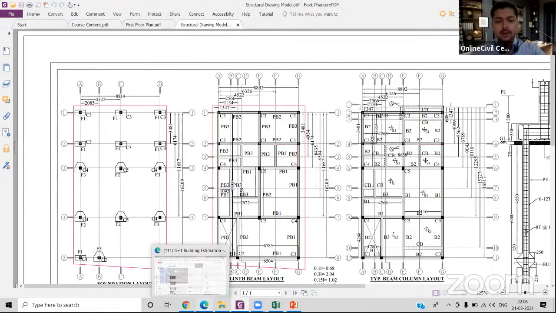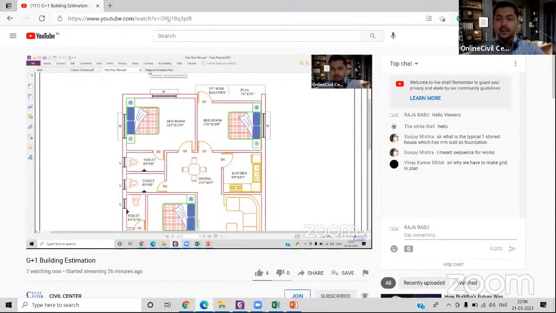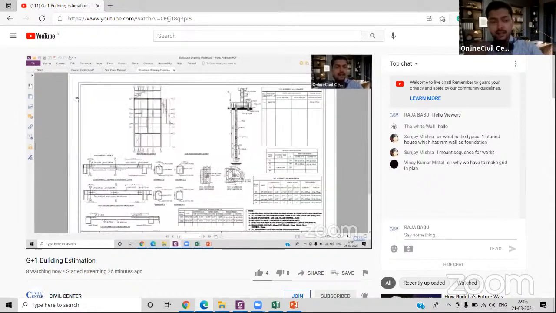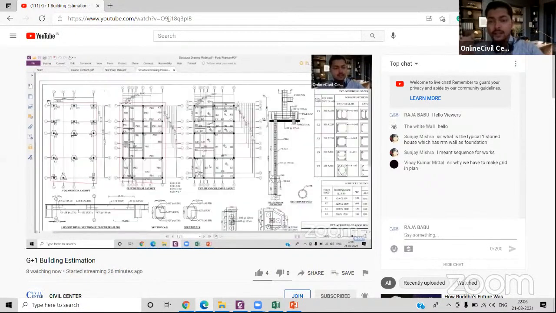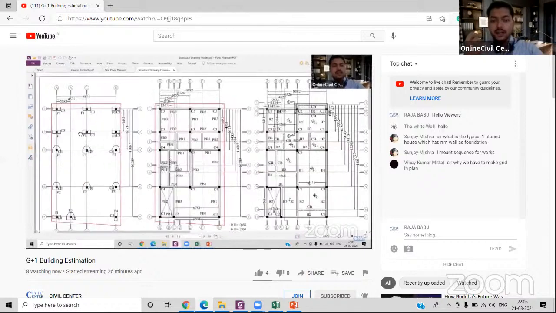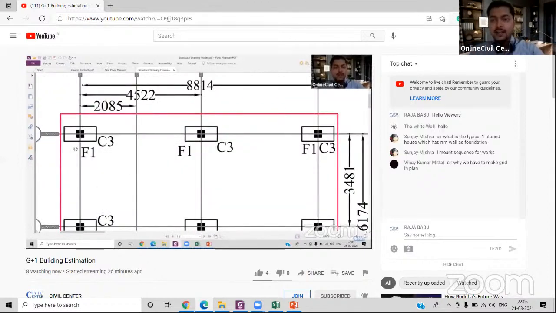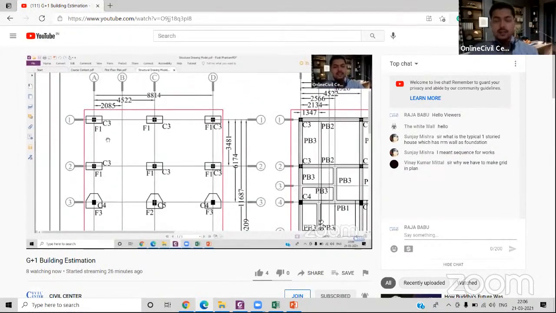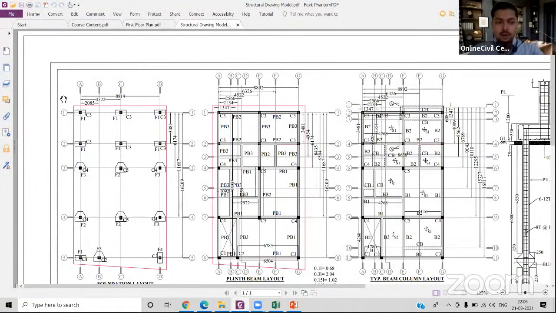Okay, so first of all, we will have to do the survey, and once your structural drawing and architectural plan are ready, we will simply design it. So in between that, we have to mark the places where we have to construct the foundation. And these grid lines will help us to find the exact location for our foundation placement, or you can say the column placement.